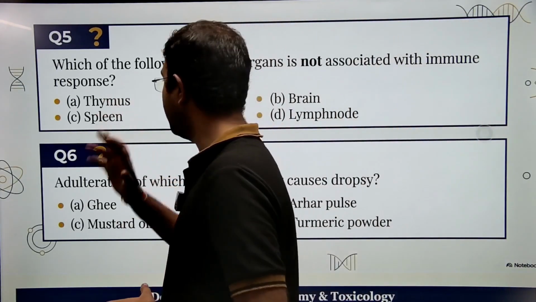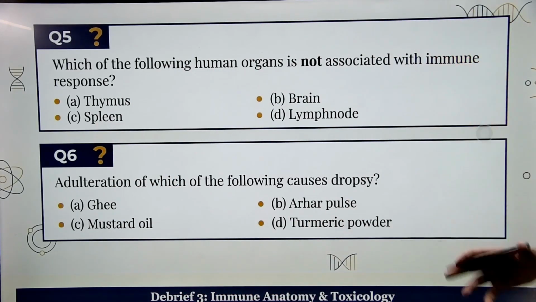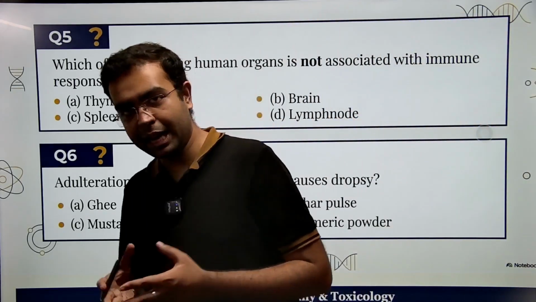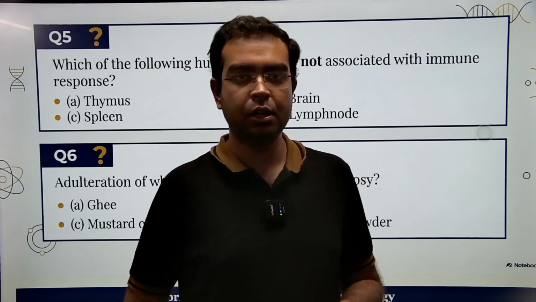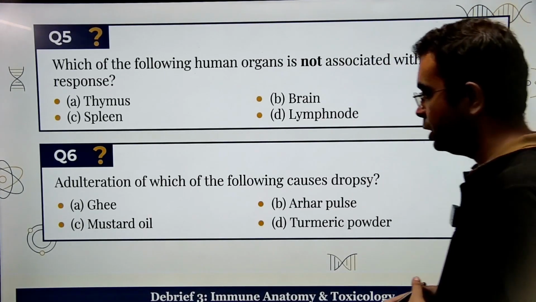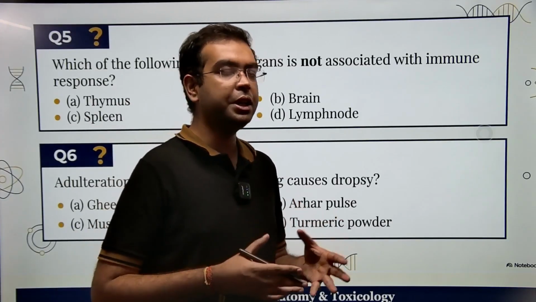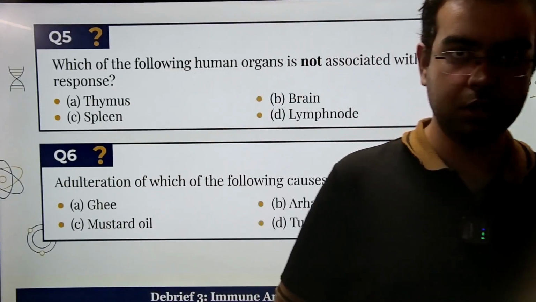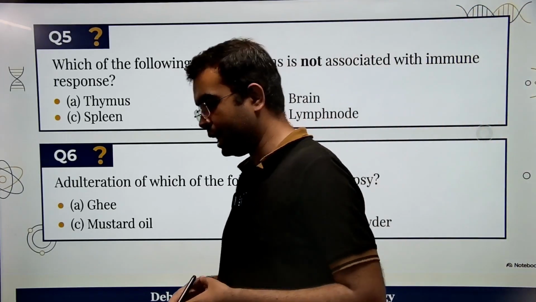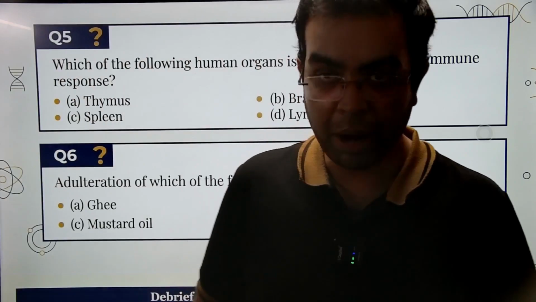So, option A is wrong. It is a part of the immune system. They are asking which is not a part of the immune system. All right. Option D, lymph nodes. Again, lymph nodes are part of the immune system. All right. Because we know that the lymphatic system, the lymph in our body, plays a vital role in carrying the immune cells. All right. Lymph is a connective tissue. Then the spleen, again, the spleen is also a part of the immune system.